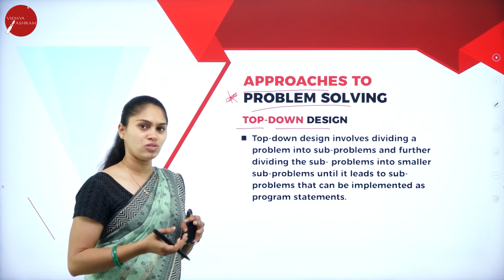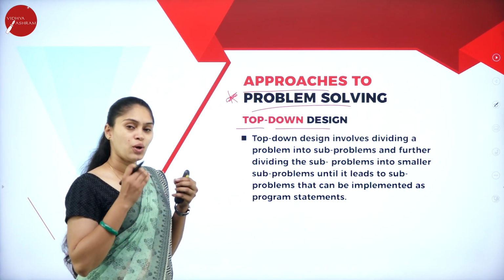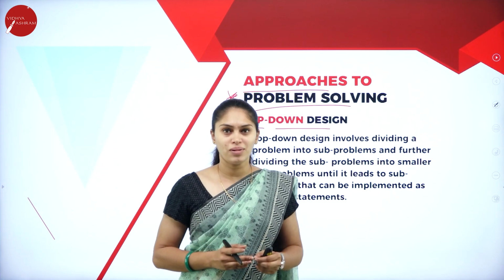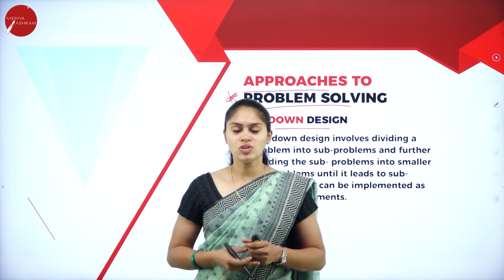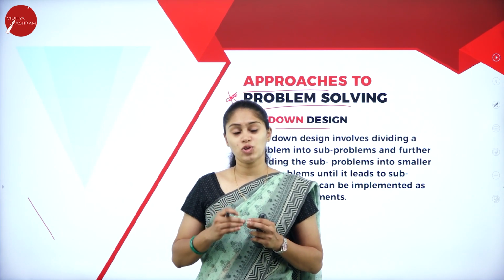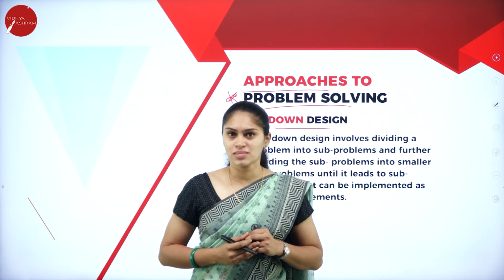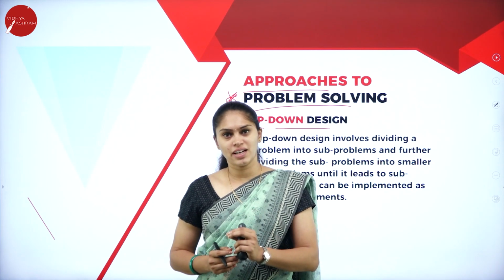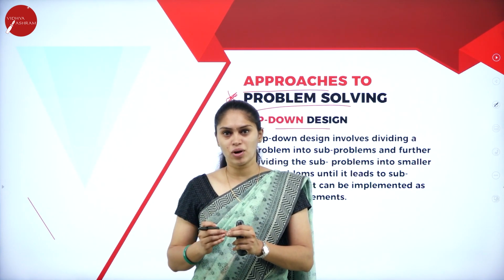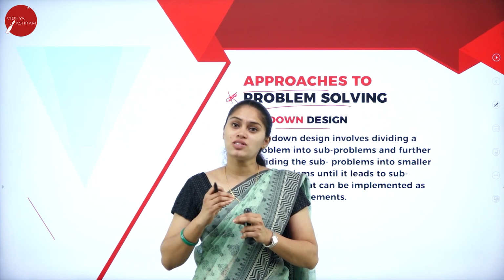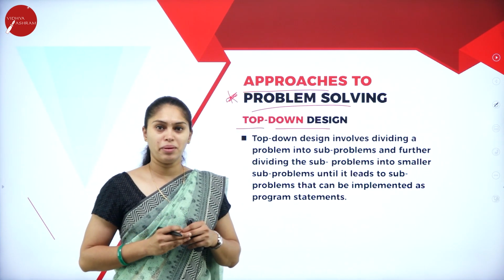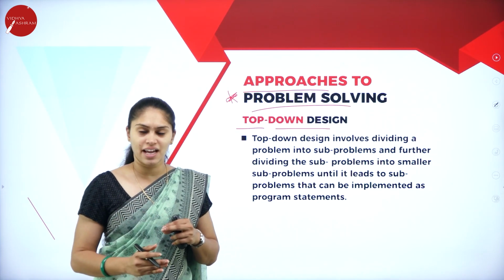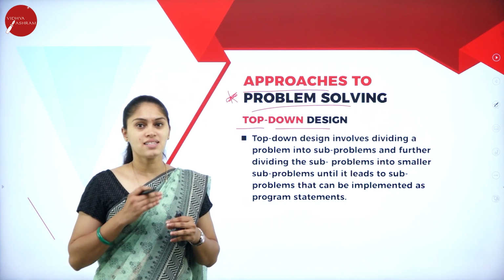In top-down design, we are not going to consider a problem as a complex task. Instead, I am going to divide the problem into a number of sub-problems. At the next level, each sub-problem will be converted into some more sub-problems, until it is no longer possible.